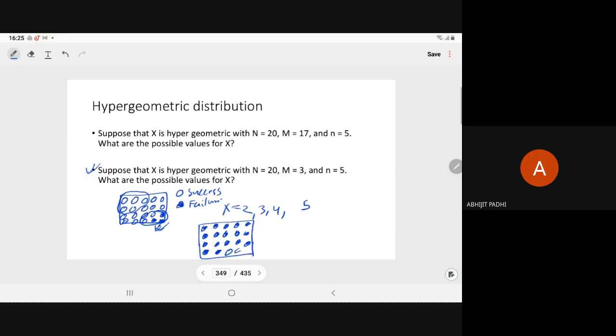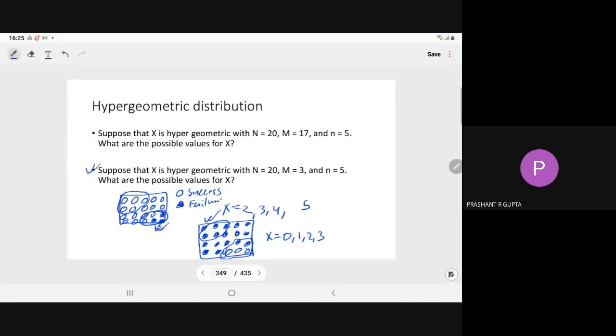When we take a sample of size 5, what will be the value of the number of successes? The minimum number of successes is 0, and at most it is 3. So 0, 1, 2, 3.